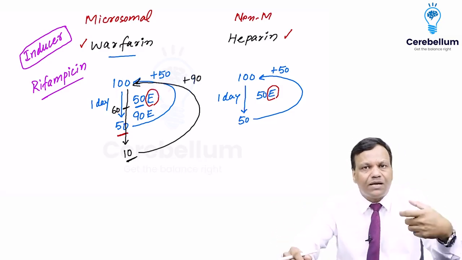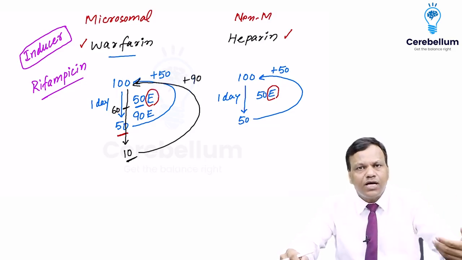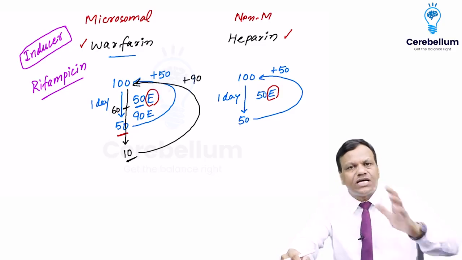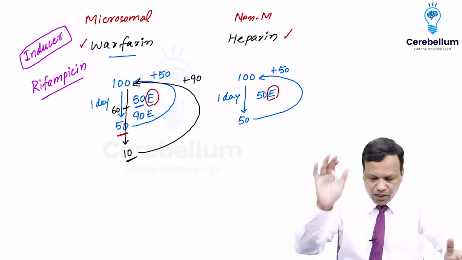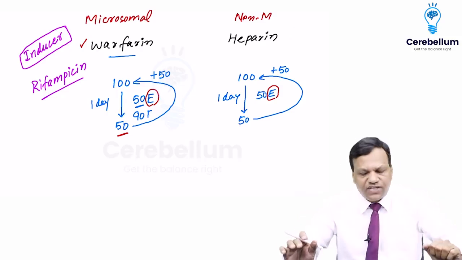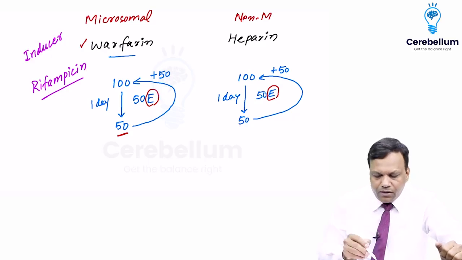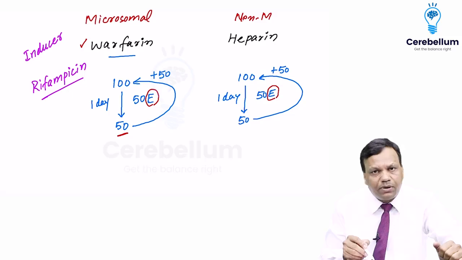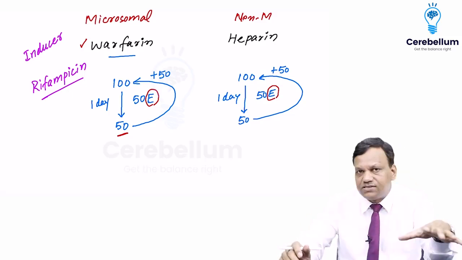A microsomal enzyme can be induced, so we need to adjust the dose of the other drug accordingly. Whereas a non-microsomal enzyme cannot be induced, so we do not need to adjust the dose. Okay. Similarly, if we talk about enzyme inhibitors, this we discussed earlier, warfarin. 100 molecules were given, then they become 50, and every day we are giving 50 more. So the person was controlled for 6 months.